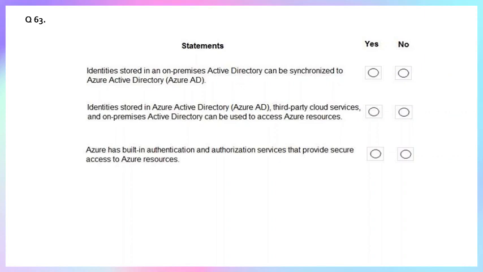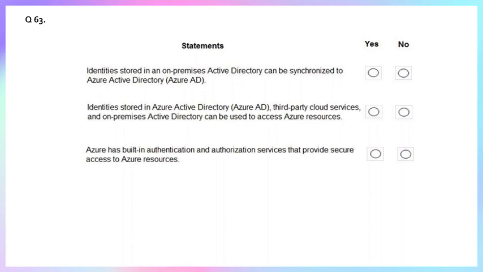It synchronizes user identities, groups, and other objects from the traditional on-premises Active Directory. This allows users to use their familiar on-premises credentials to access cloud services like Microsoft 365, Azure resources, and other SaaS applications. This is a common and fundamental step for organizations to adopt a hybrid identity model. So statement one is true.